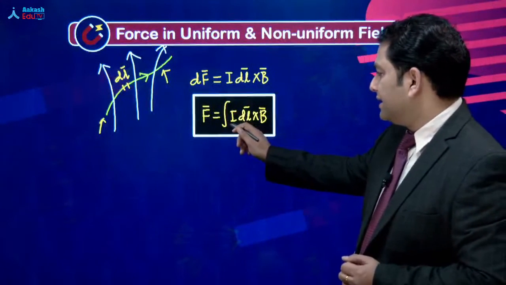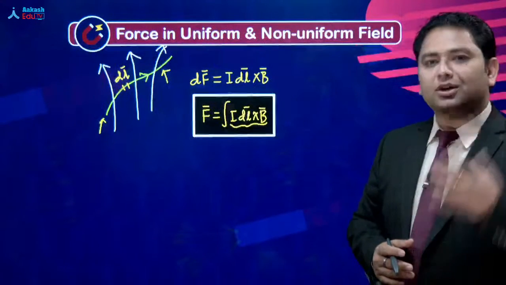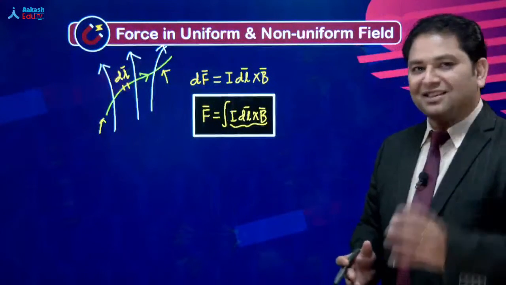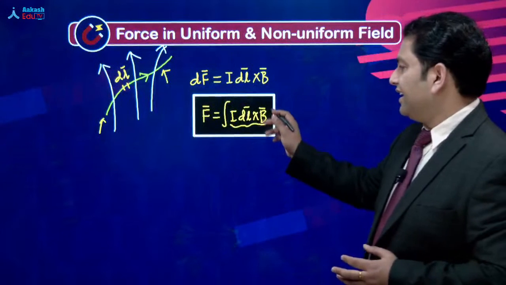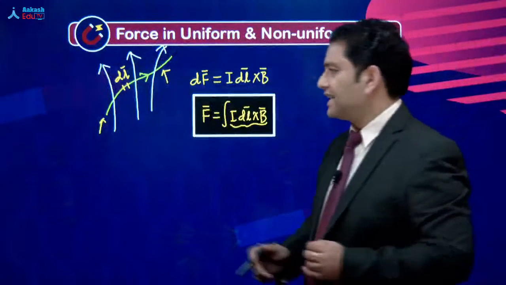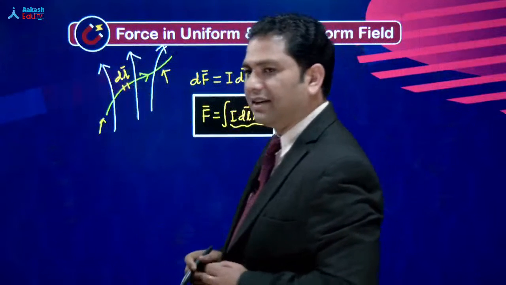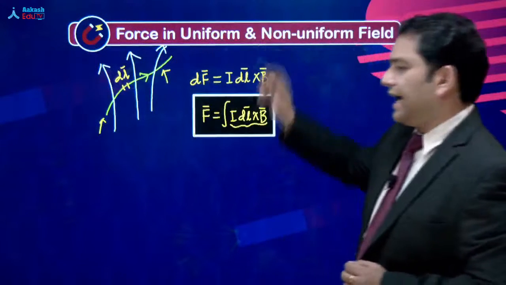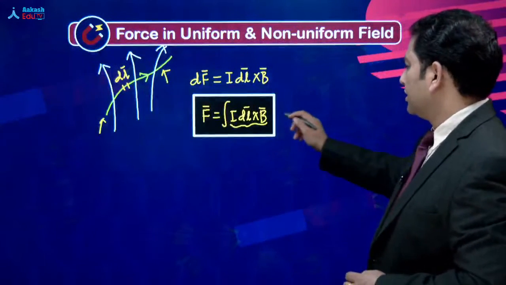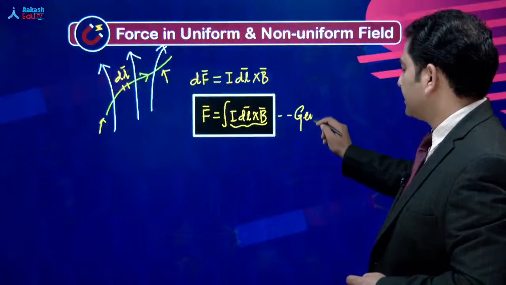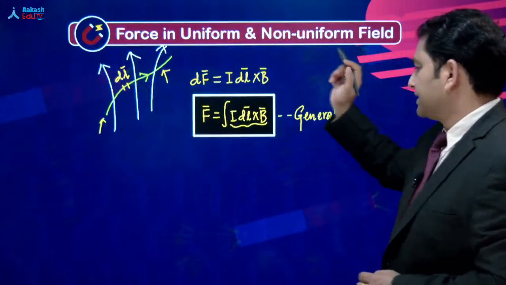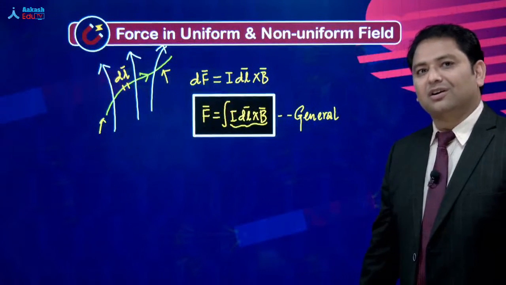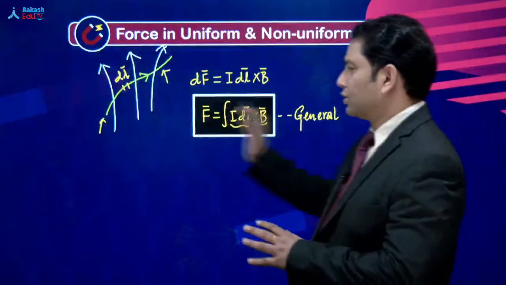आप देखें I dl cross B, this one, which is also called as the integrand. The thing inside the integration, that is called as the integrand. The integrand is the force which is acting in this small segment, all right? And integration complete will be the total force which is acting on the wire. और ये जो expression है, that expression is the general expression. That doesn't matter whether the magnetic field is constant or variable. This is the total force on the wire.